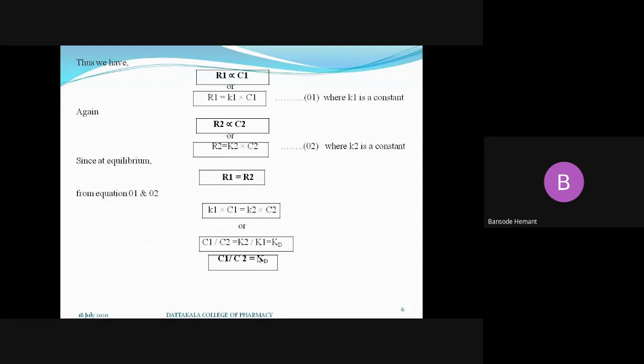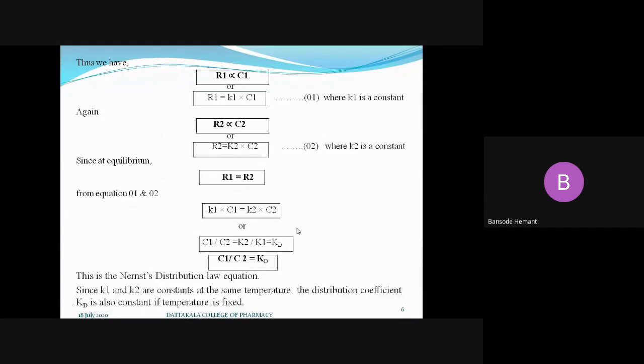Instead of these two constants, in place of this ratio, we have utilized the common constant, that is KD. So the equation becomes C1 upon C2 is equal to KD. And what is KD? Partition coefficient or distribution coefficient, and this is the equation for the Nernst distribution law. That is, C1 upon C2 is equal to KD. This is the derivation or explanation of the Nernst distribution law, and how this equation C1 upon C2 is equal to KD comes.